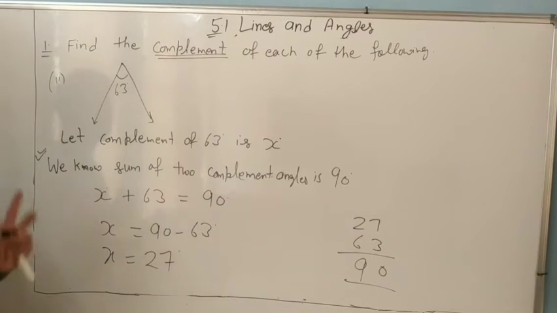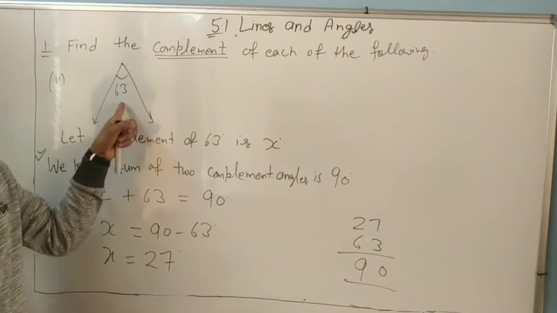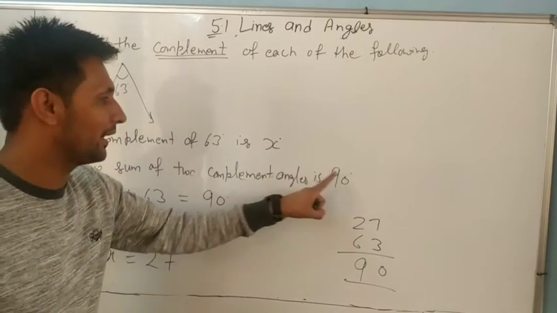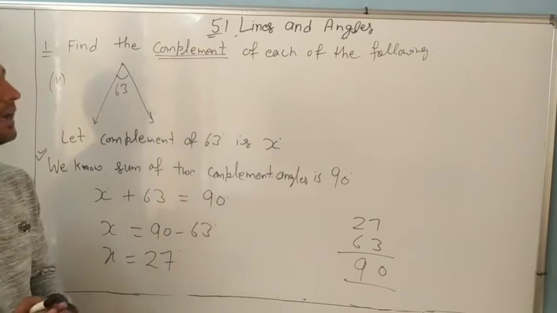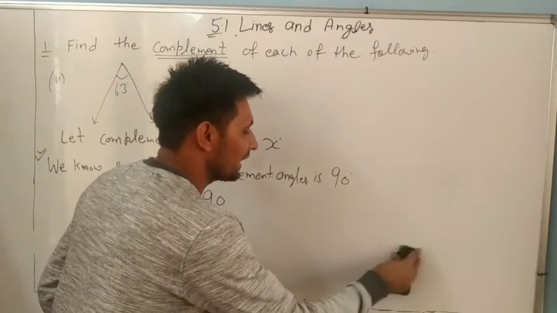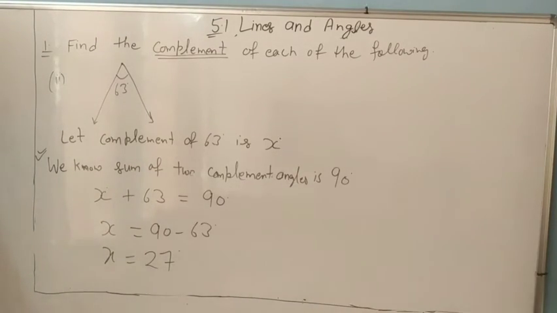The other two parts you will do yourself. Let the complement of 20 degrees be x. We know the sum of two complementary angles is 90. x plus 20 equals 90. We will find x. You can verify also. Please note this down. Now we will do the next question.